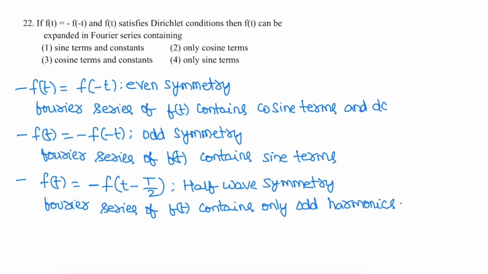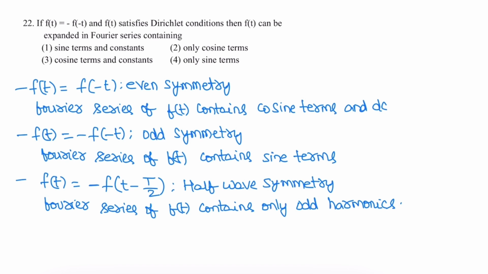Given signal f of t is equal to minus f of minus t. So the signal itself is an odd signal. For an odd signal, the Fourier series of f of t contains sine terms. Option 4. Similarly, for an even signal, f of t is equal to f of minus t. For an even symmetry signal, the Fourier series of f of t contains cosine terms as well as the DC component, constant.